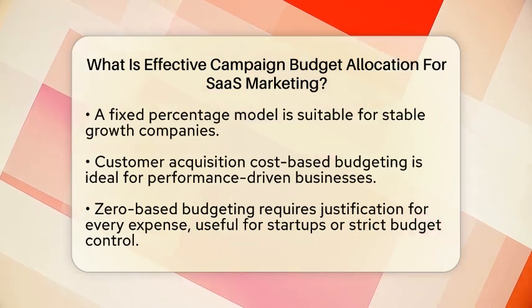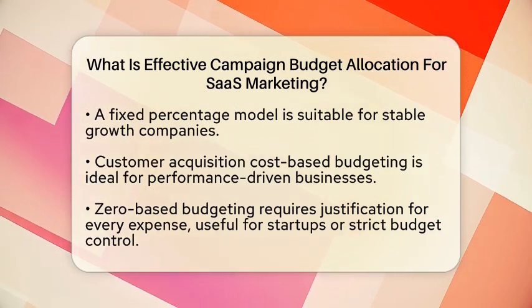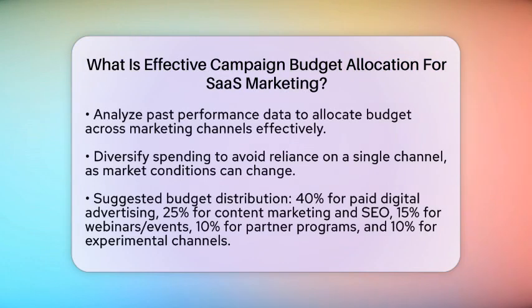Allocate 40% to paid digital advertising and pay-per-click campaigns for immediate lead generation. Set aside 25% for content marketing and search engine optimization, which help build organic traffic and brand authority over time. 15% can go to webinars, events, or direct engagement tactics that nurture leads and build trust. 10% should be reserved for partner or referral programs to leverage network effects. Finally, allocate 10% to experimental channels to test new opportunities without risking large amounts.